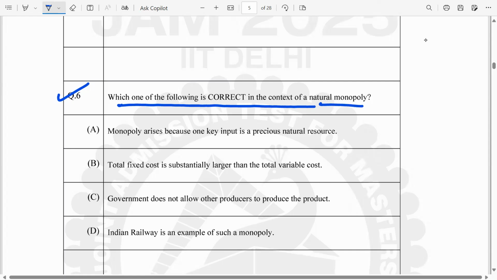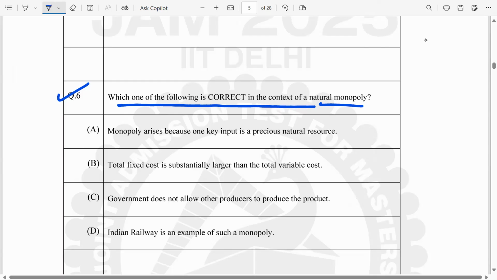We have done natural monopoly in our introductory microeconomics course. Remember that unlike other monopolies, what is different about a natural monopoly is that it has a very high initial fixed cost, but its variable costs continue to fall over time.